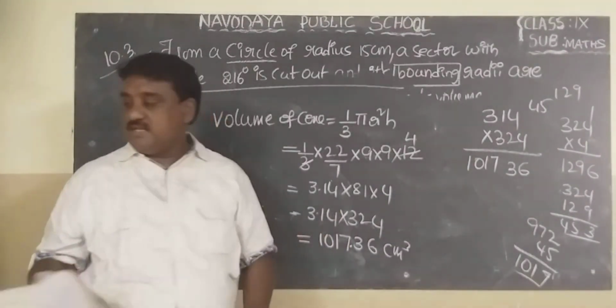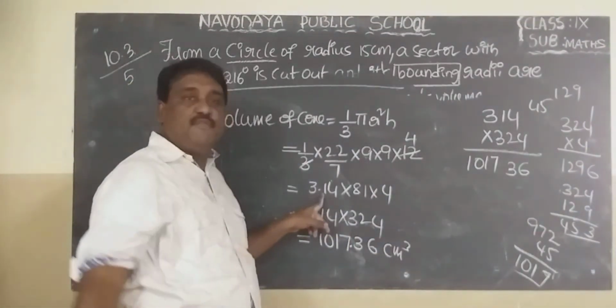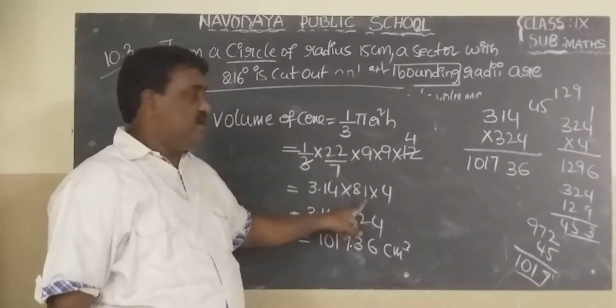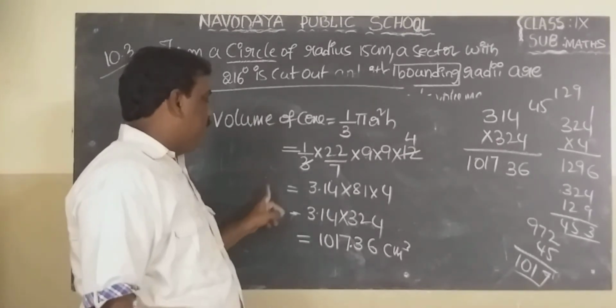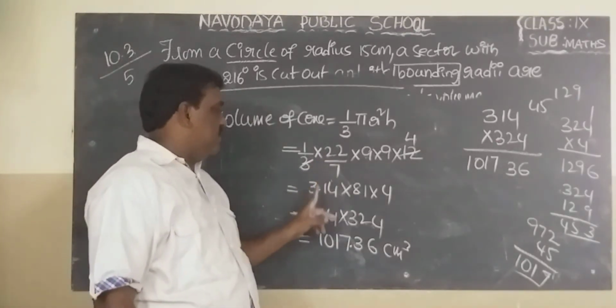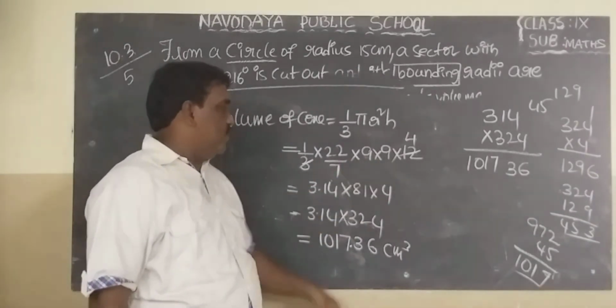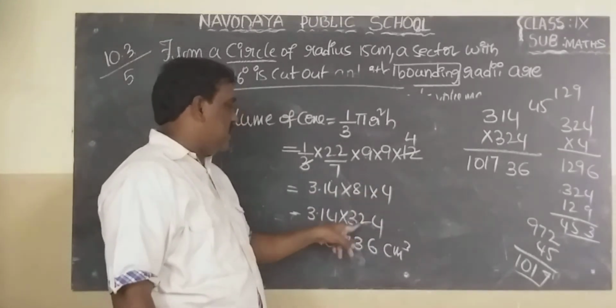Then what is left? Pi value 22 by 7 means 3.14, into 9 9s are 81, into 4. 81 into 4: 4 1s are 4, 4 8s are 32.